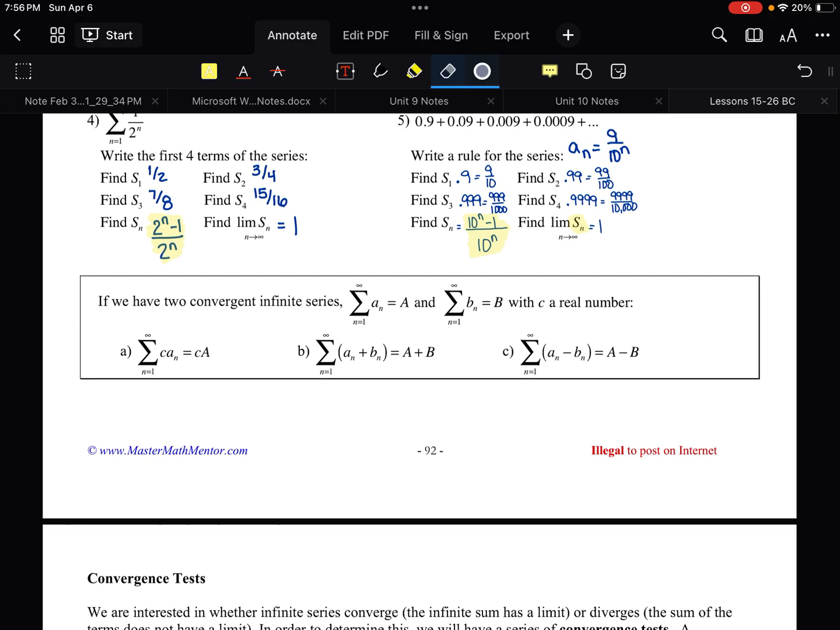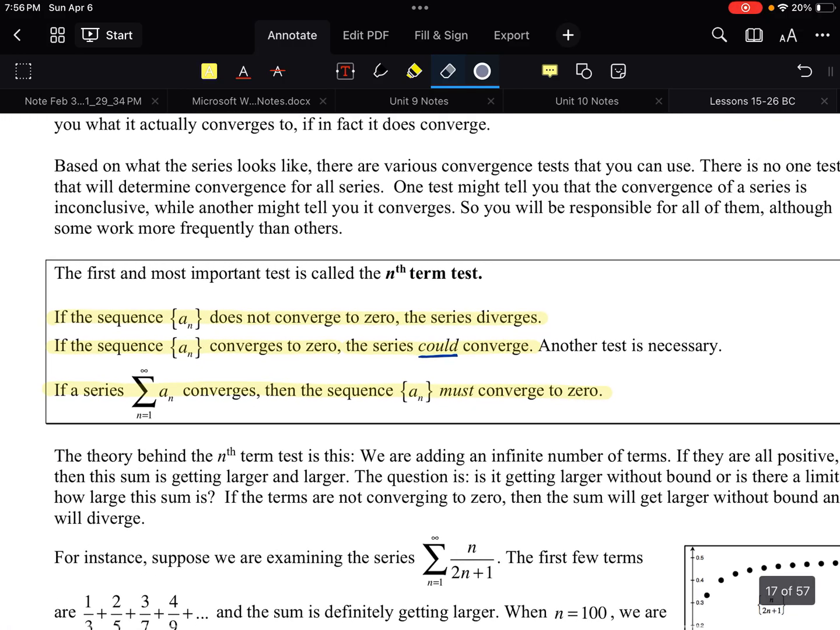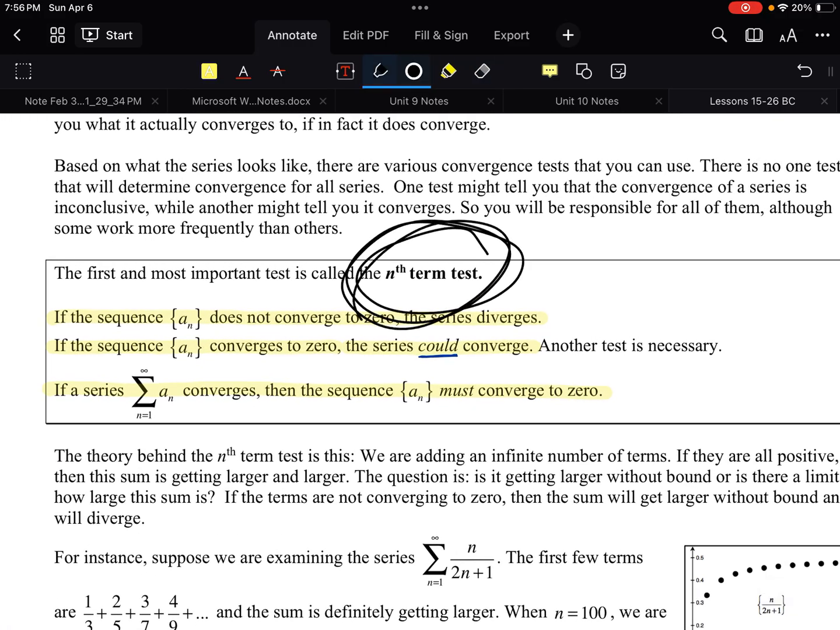So this is called the nth term test, and you need to know it by name. The nth term test says, if you can find the pattern for the terms in the list, not the sum, the terms, and if the terms in the list converge to anything but 0, so if the limit of the sequence is infinity, no good. If the limit of the sequence is 2, no good. Then that tells us that the series, the sum, will keep increasing forever, which means it diverges.